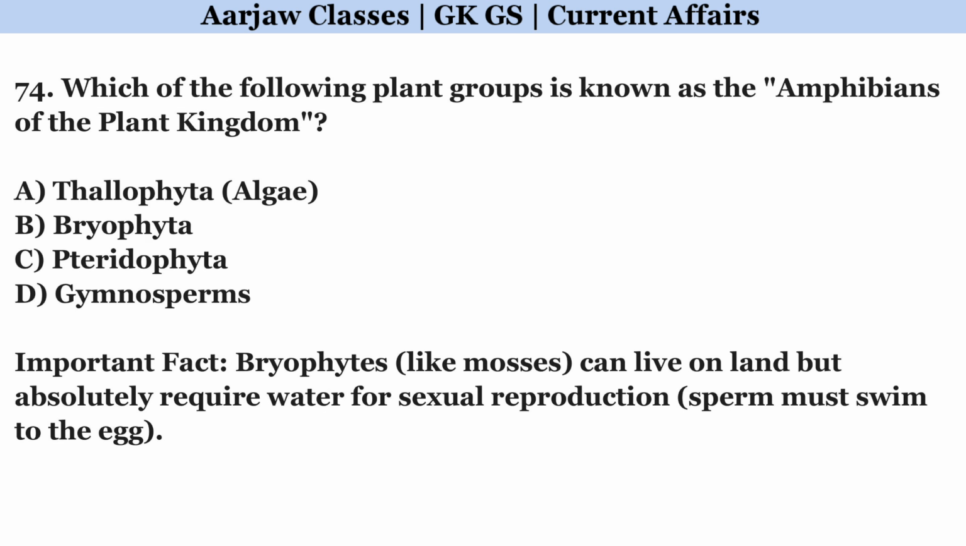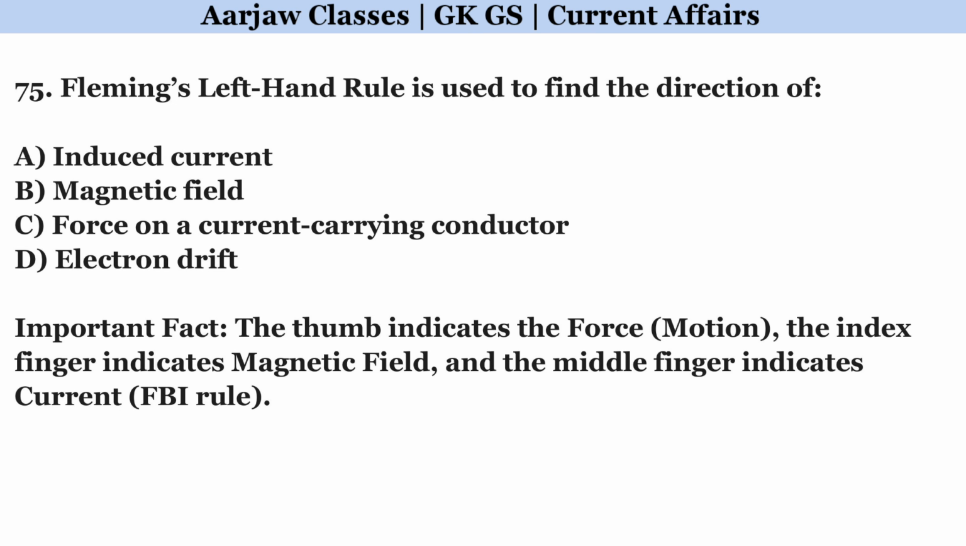Which of the following plant groups is known as the amphibians of the plant kingdom? Right option is B. Bryophyta. Fleming's left-hand rule is used to find the direction of. Correct option is C. Force on a current-carrying conductor.